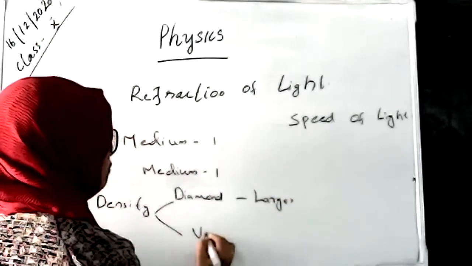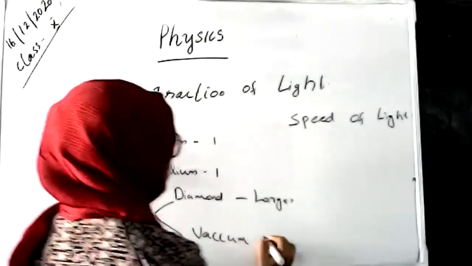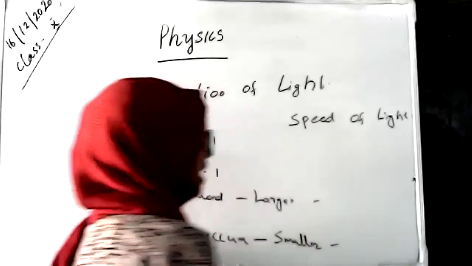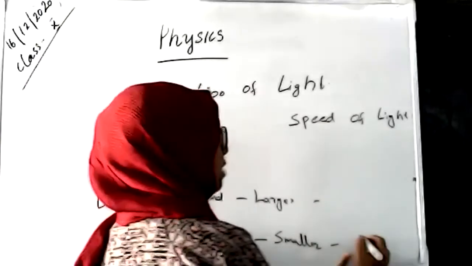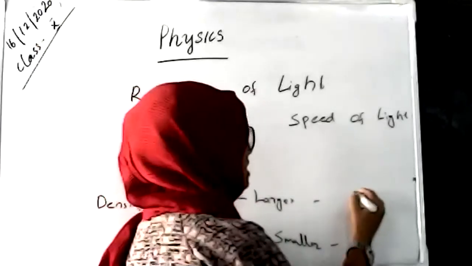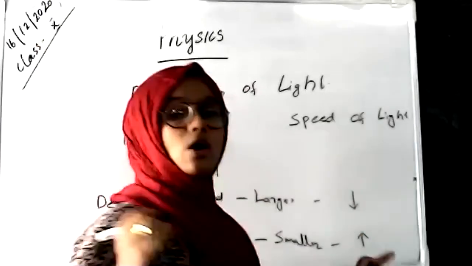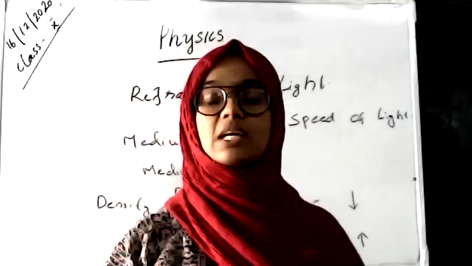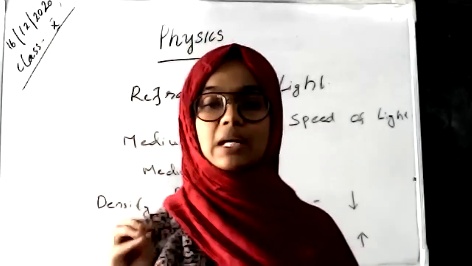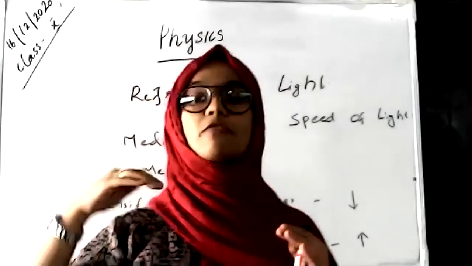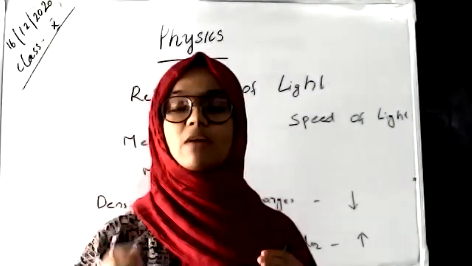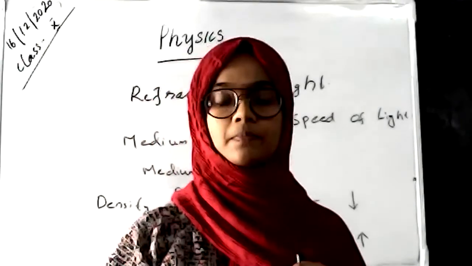The density of vacuum is smaller. That's why the speed of light in vacuum is higher and the speed of light in diamond is lower. So, the density of the medium is affecting the speed of light. When the density of a medium is greater, the speed of light is lower. When the density of the medium is lower, the speed of light is higher.